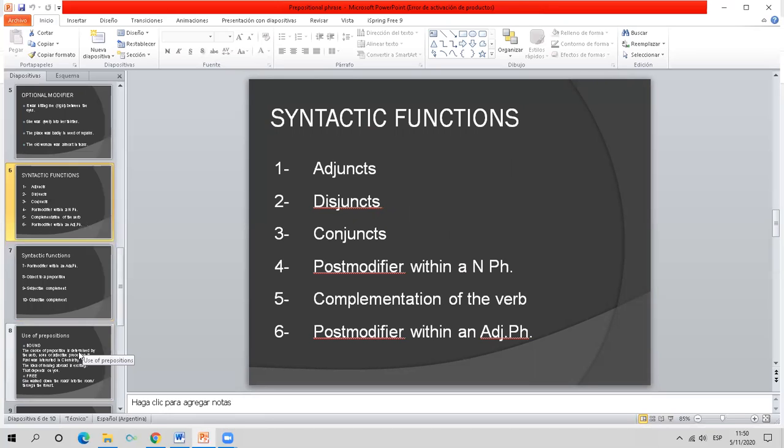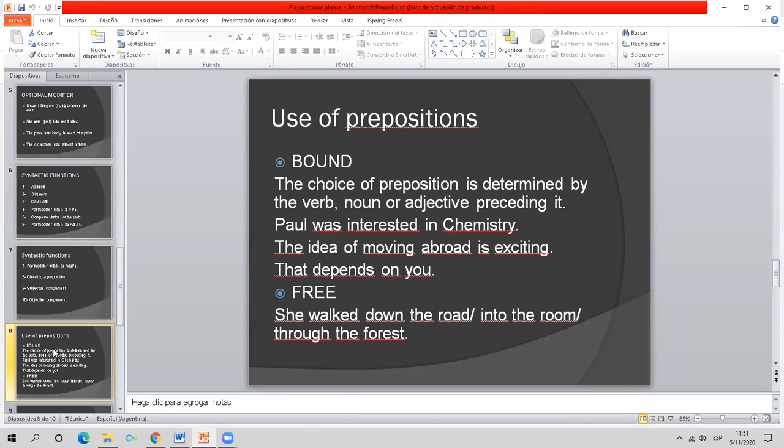Now, remember, when we talk about prepositions, we have to be very careful because there is a possibility of having a prepositional phrase inside another prepositional phrase. And when we have two prepositional phrases running, we have to decide whether one is inside the other or not. That is something we usually do in grammar 1. Okay. Let's move now to the use of prepositions.